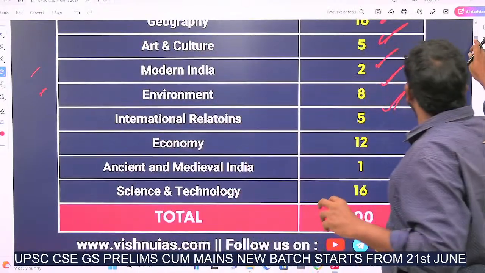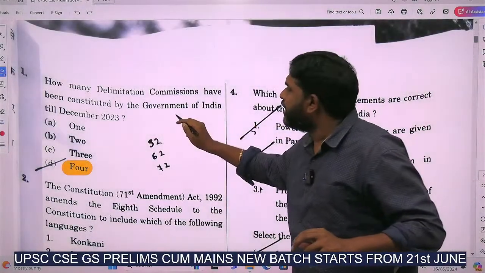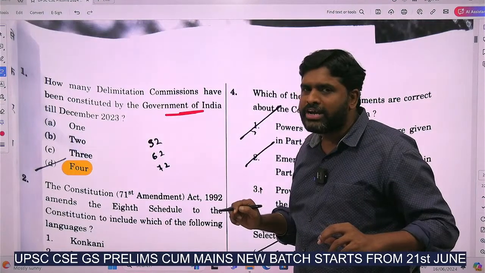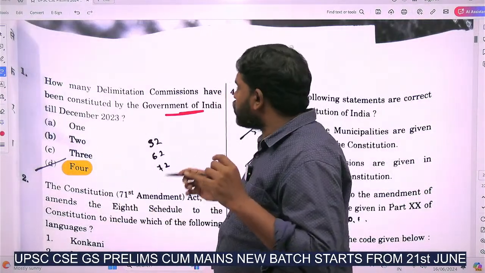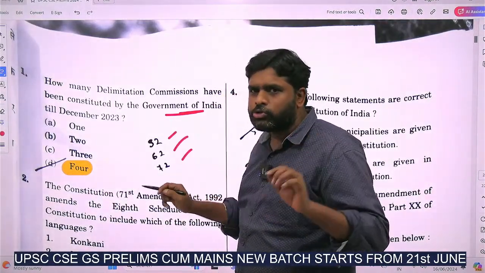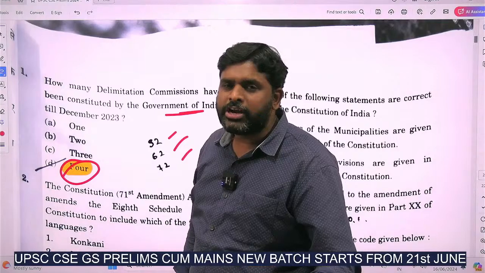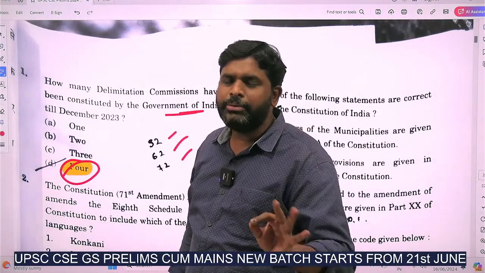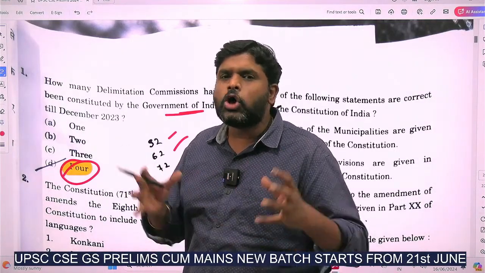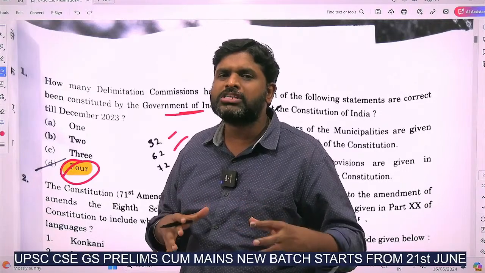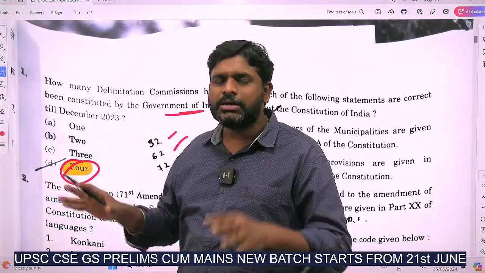So the appropriate answers are, number 1: how many delimitation commissions have been constituted by the government of India till December? This is some random question paper which we took from the internet. The options are 1952, 1962, 1972 and 2003. Overall, the answer is the 4th option. Why? Because the delimitation commission is going to come in 2026, and the next elections are going to happen after it. Delimitation commission is nothing but the rearrangement, readjustment of the constituencies of MPs with respect to the Lok Sabha as well as MLAs of the state legislative assemblies. Hence it is in current affairs, hence they asked about the delimitation commission.